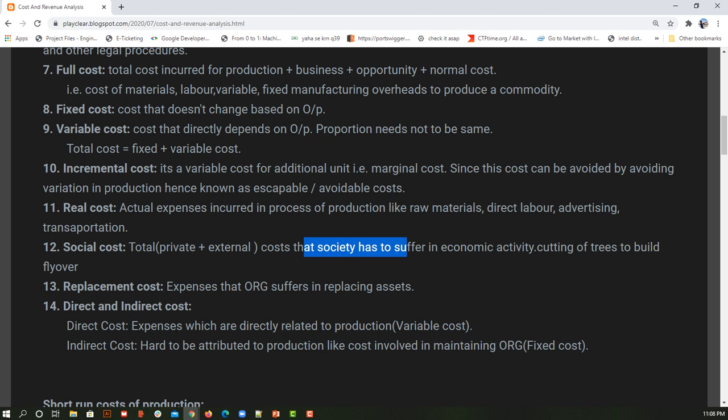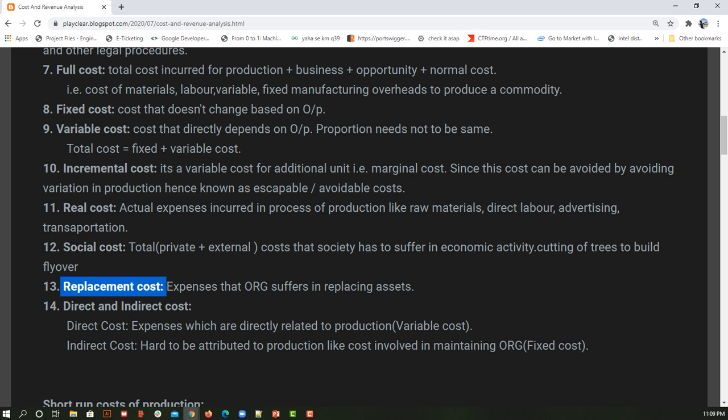Suppose I need to build a bridge, and for that I need to cut the trees on that land. If I am cutting the trees, that means some social cost is there. Here social cost is not an amount or a monetary term, but the suffering that the surrounding neighbors or society has to endure because of the organization. That is nothing but social cost.